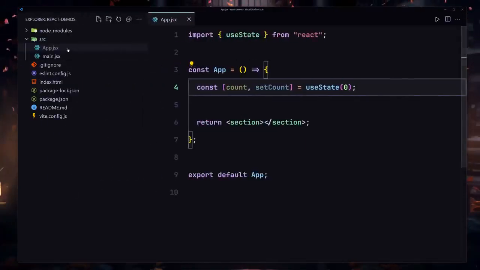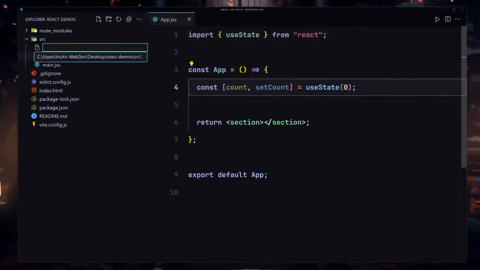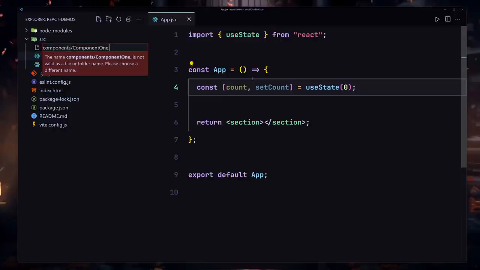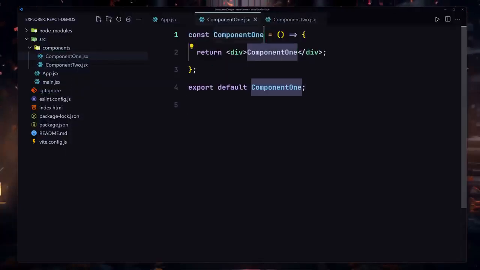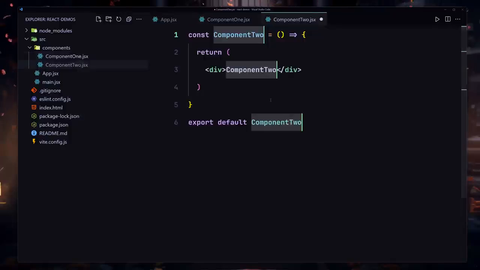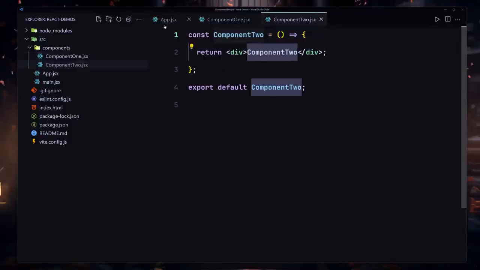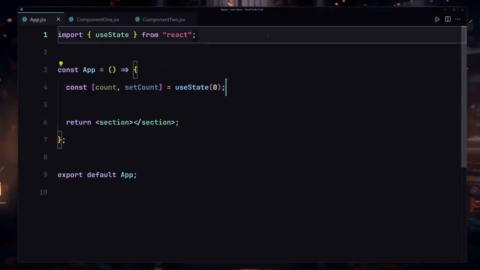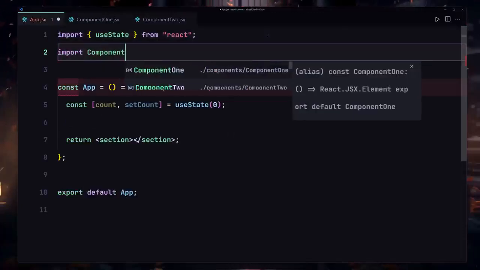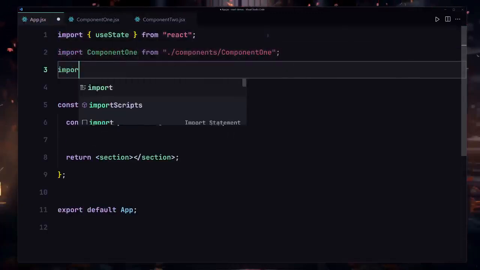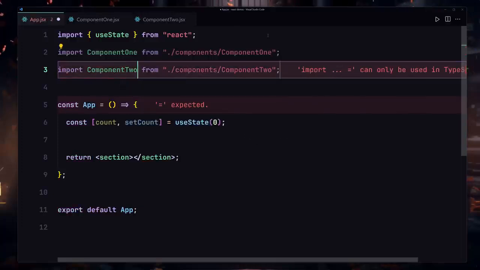Now I'm going to go ahead and create a few components. So I'll just create my components folder, and we have our component1.jsx, and we also have our component2.jsx. And now inside this component1, I'm going to be using my RAFCE, save this file, and inside the component2 we are going to be using our RAFCE too. And now I'm going to go into my app component, and we have to import our component1, and we also have to import our component2 as well right here.